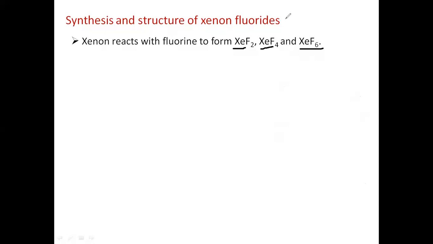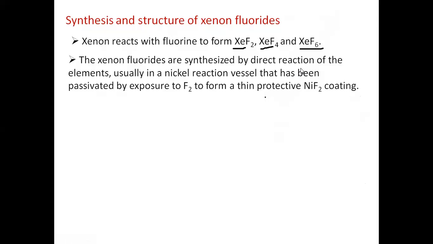Only three types of fluorides are possible for xenon. And how are they prepared? Direct reaction between xenon and fluorine is carried out by using a nickel vessel or nickel reaction vessel.